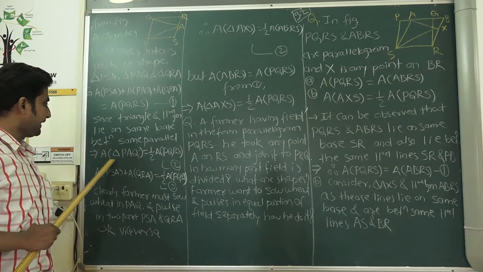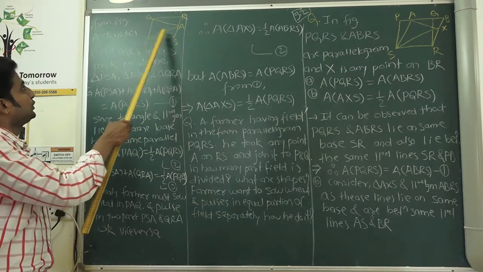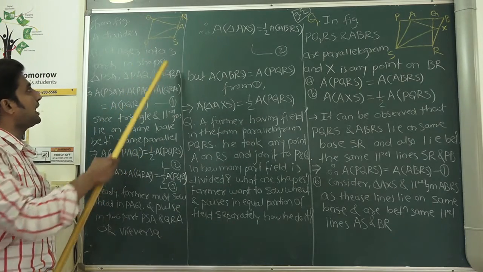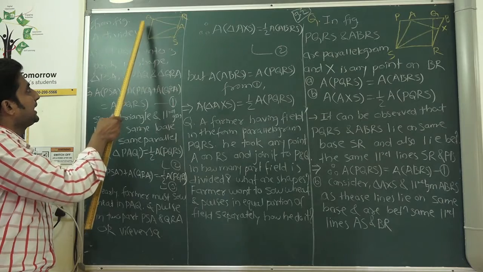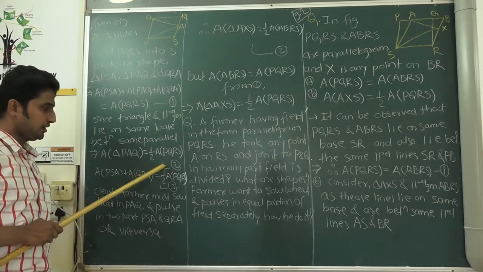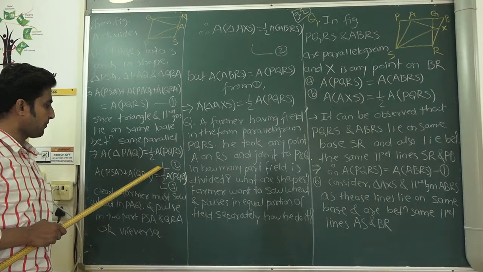So the area of triangle PAQ is equal to half of the area of PQRS, right? We call this equation 2.